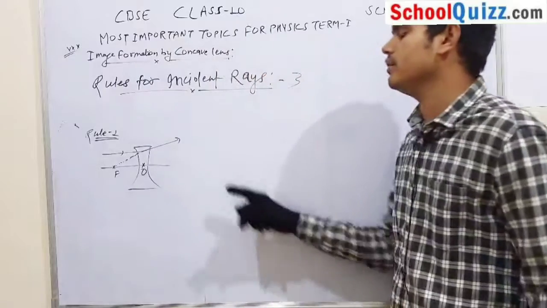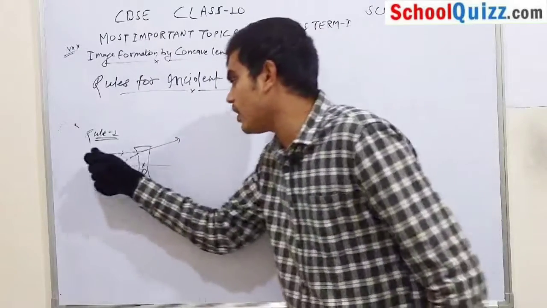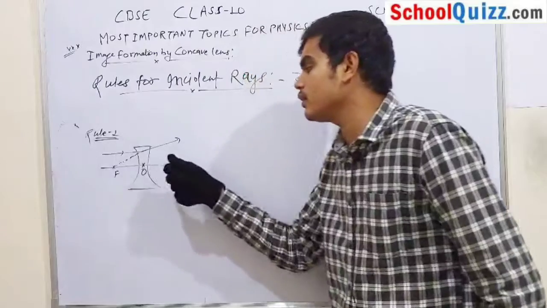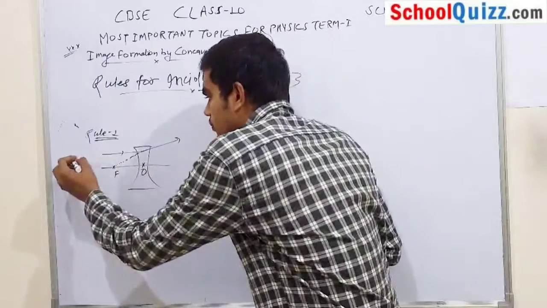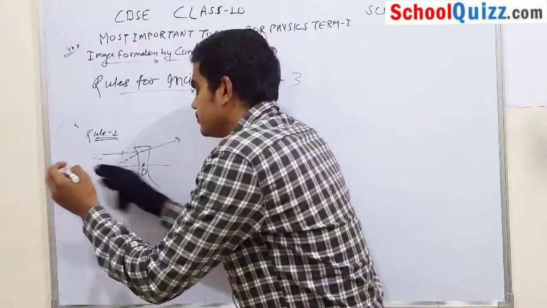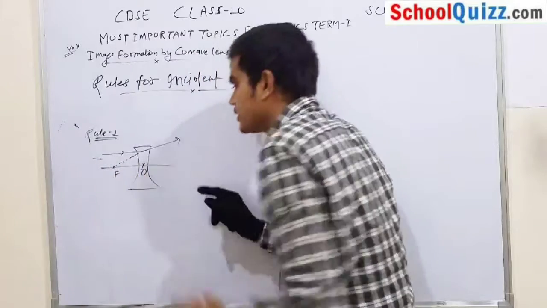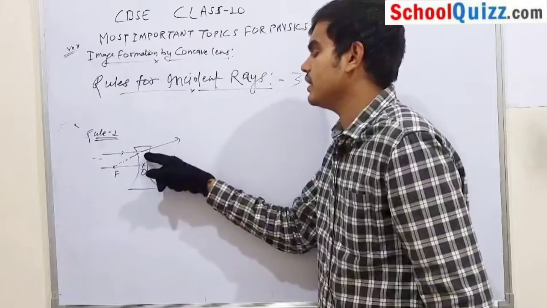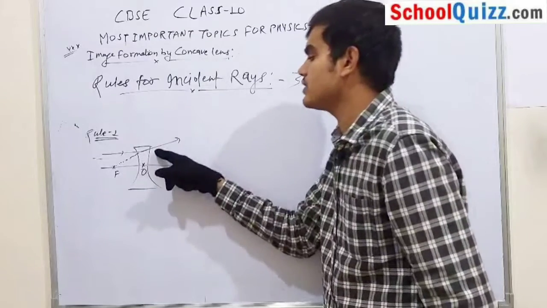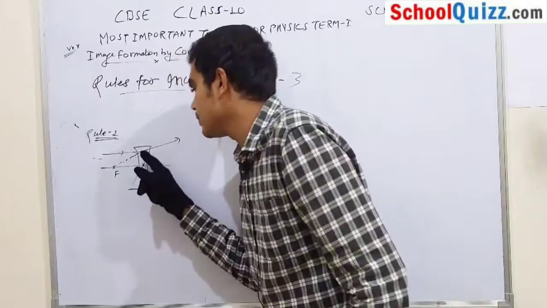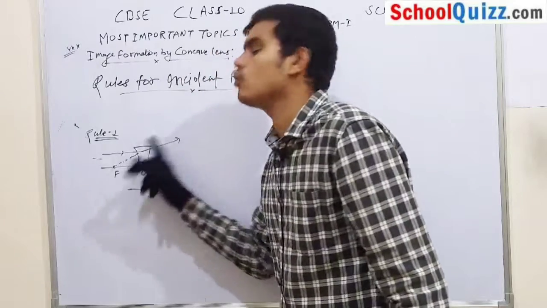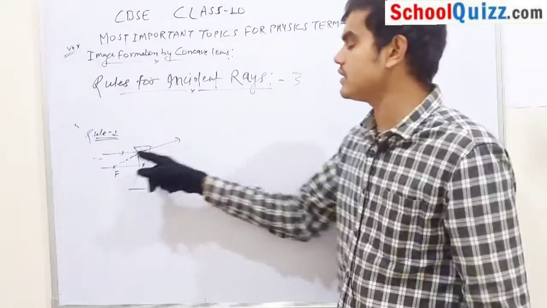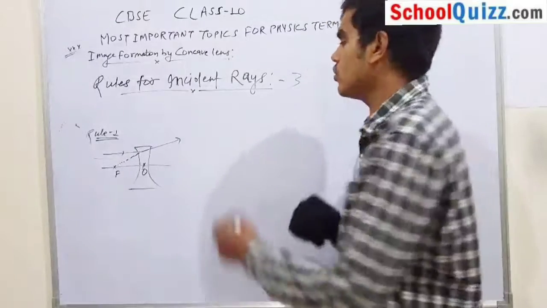What is rule number 1? When a ray of light comes parallel to the principal axis, after refraction it will diverge. The concave lens diverges these rays, but it seems that these rays are coming from the focus. This is your rule number 1.